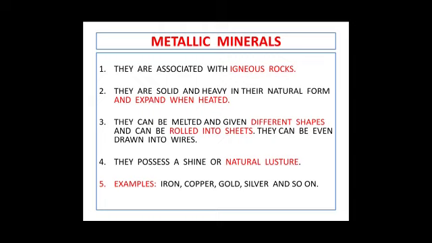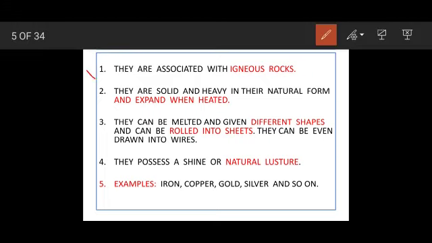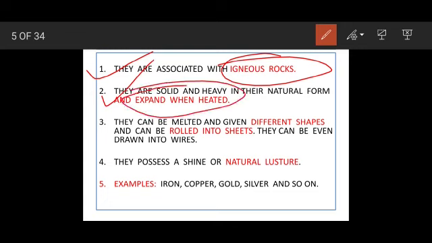We'll see that I have written certain notes about metallic minerals, non-metallic minerals and mineral fuel. So let's start with this. We'll pick up point-wise. They are associated with igneous rock. Now children, most of the metallic minerals are associated with igneous rocks. So when the igneous rocks were formed, they had a lot of metallic minerals. Now the second one, they expand when heated. Naturally, because they have metals, and metals usually expand when heated. Now third point, they can be given different shapes, rolled into sheets, and even drawn into wires.